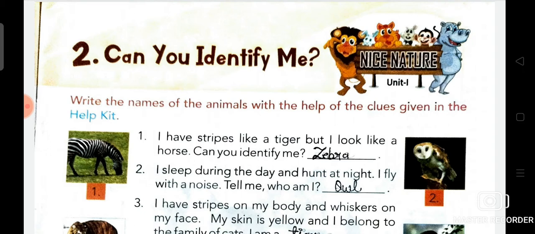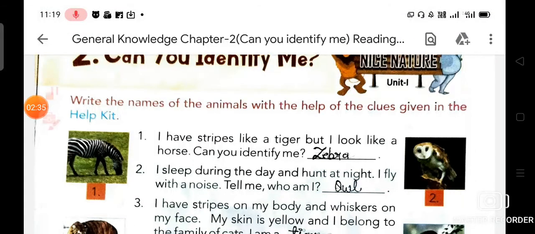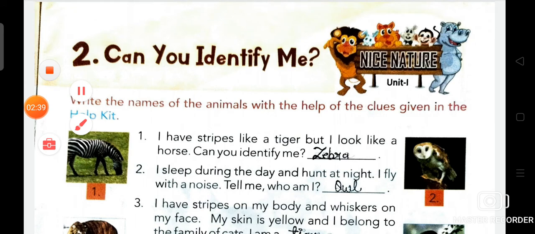Can you identify me? What is it? I have stripes like a tiger but I look like a horse. Can you identify me? Students, it's zebra. What is the spelling of zebra? Z-E-B-R-A. Now we are going to learn some topics about zebra.